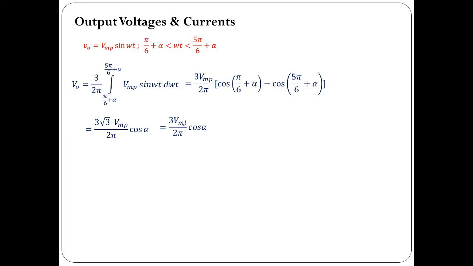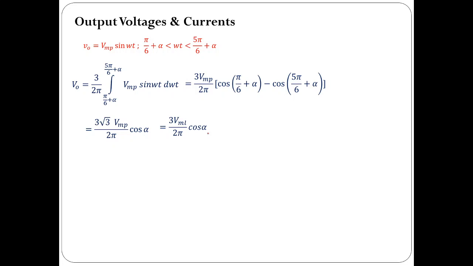It is equal to 3 VML by 2 pi into cos alpha, where VML is the peak value of the line to line voltage. What is alpha? Alpha is the firing angle, which may be in degrees or in radians. If you want to use radians, please see that your calculator is put in radians mode. If you want to solve a problem and alpha is given in degrees, you should be very careful with the mode of your calculator that you are using to compute average and RMS values.